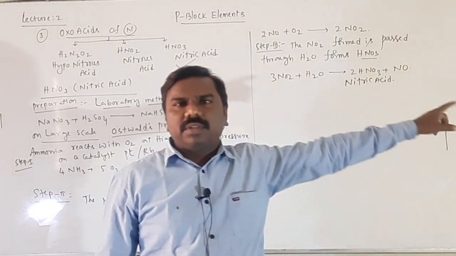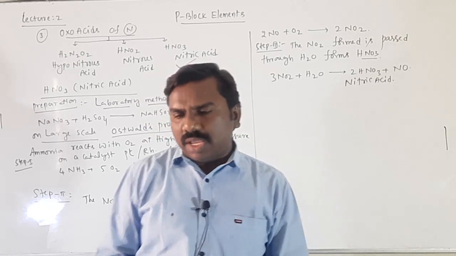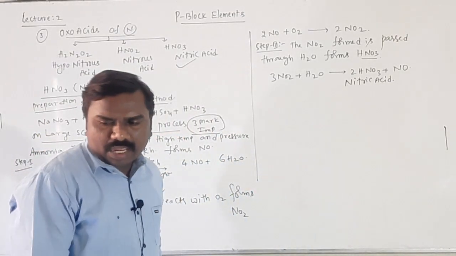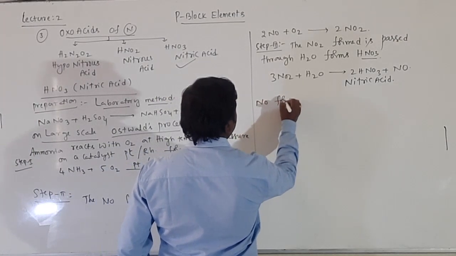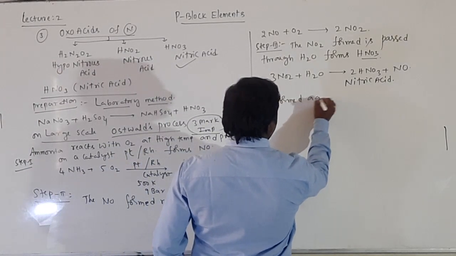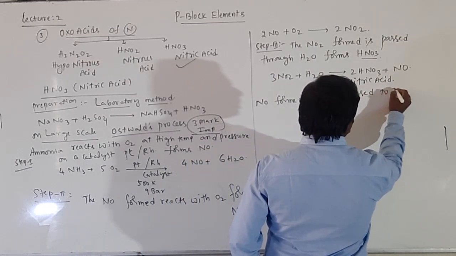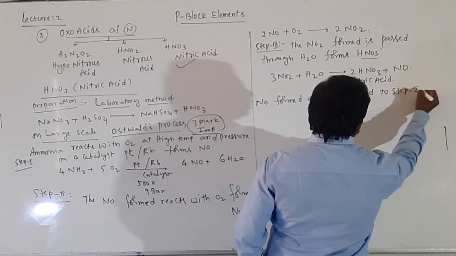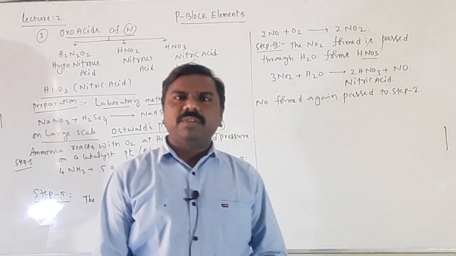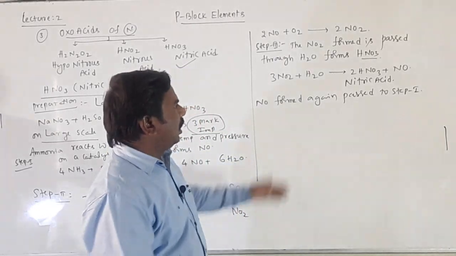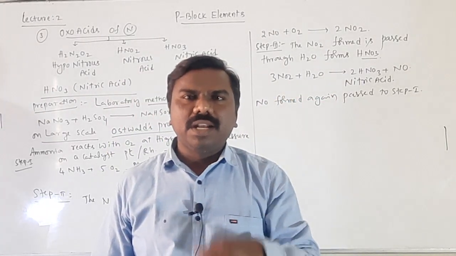NO again formed. NO formed in the first step, even in the final step also NO formed, students. The NO formed again passed to step 1 and then forms NO2 and HNO3 will be formed. Okay. The HNO3 obtained is not a pure one, it should be purified by distillation.